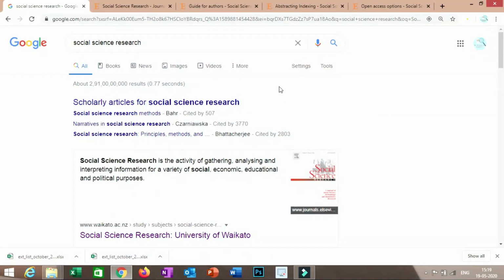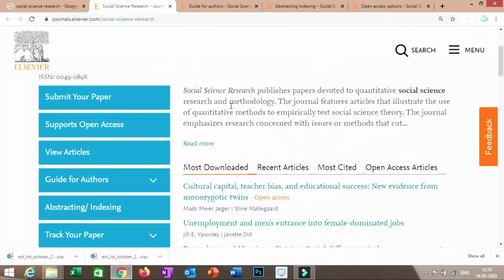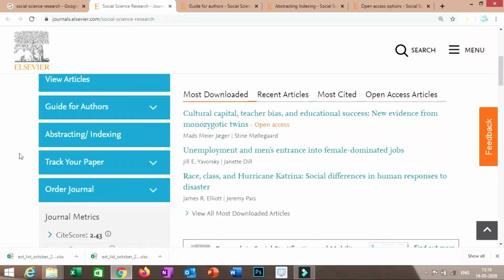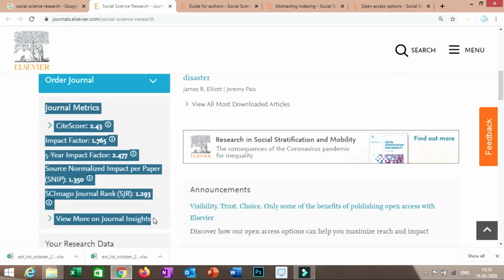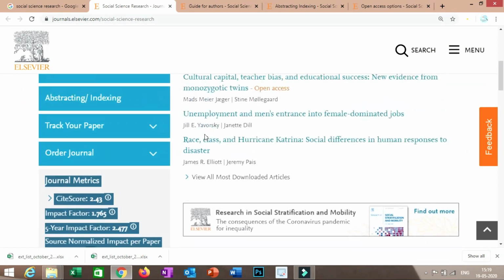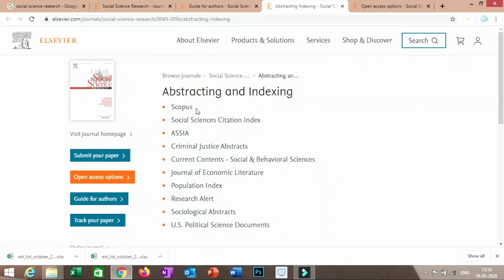And the next unpaid journal is Social Science Research, and the publisher is Elsevier Publisher. So you have to click on it. So here, as this is Elsevier Publisher, most probably on the left side we will get all the metrics and information. So these are again the excellent metrics that this journal has, and for more information, we will just go to abstracting and indexing. So here you will find it is a Scopus Index Journal as well as a Social Science Citation Index Journal.